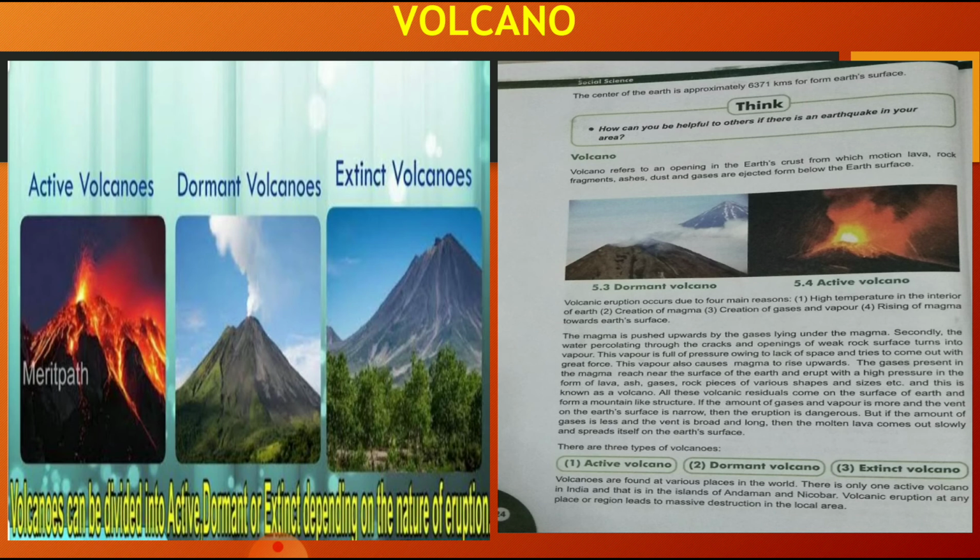Then you can see dormant volcanoes. The gases there are not under that much pressure. It comes out with pressure, but it comes slowly. And the extinct volcanoes have already been formed, and the volcanoes are there inside, so in the near future it can burst.